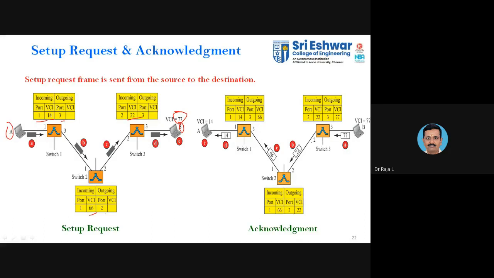Again from the destination, the acknowledgement has to be sent back via the same path to the source. So the 77 will be acknowledged back to switch 3, switch 2, then switch 1. Again the same 22 will be acknowledged back, then 66 will be acknowledged back, then the 14 will be acknowledged back. Now the connection setup is over. That means you requested the path to the destination. Once the acknowledgement reaches the sender, it assumes that you have finalized your path. Then you will go for the data transfer. This is how it normally takes place in a virtual circuit approach.